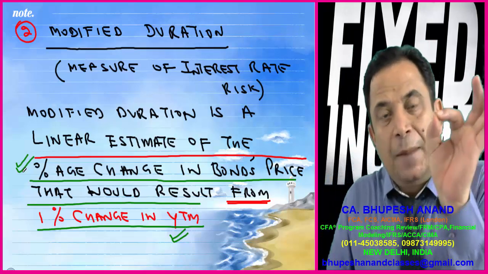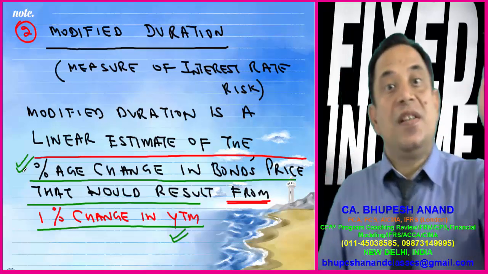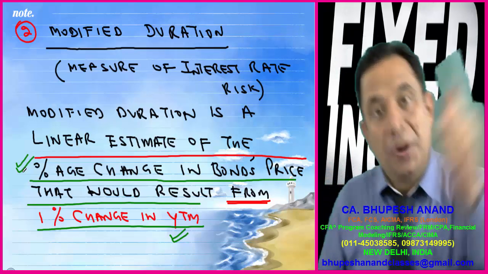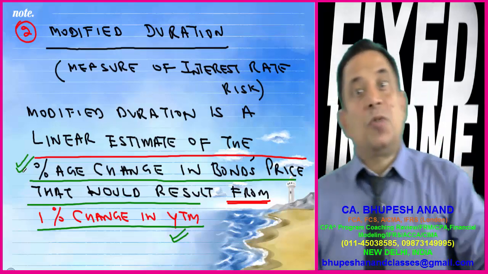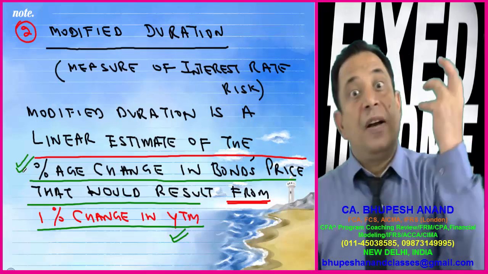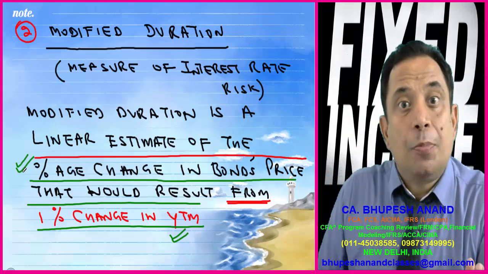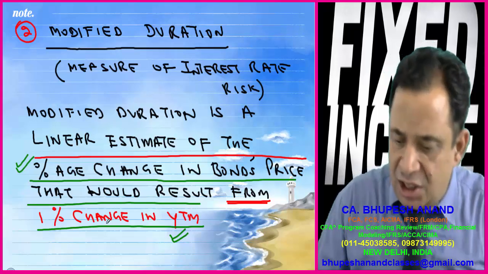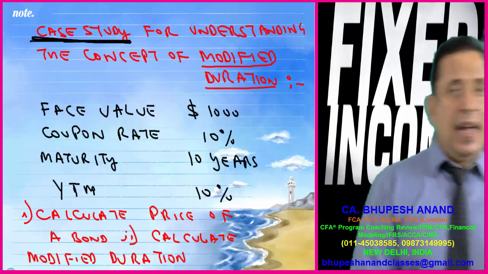So YTM is the independent variable and bond price is the dependent variable. Firstly there will be a change in YTM and then there will be a change in bond price. The relationship between the change in YTM and the change in bond price, that if there is a 1% change in YTM, then by how much percentage there will be a change in bond price, is named as modified duration.